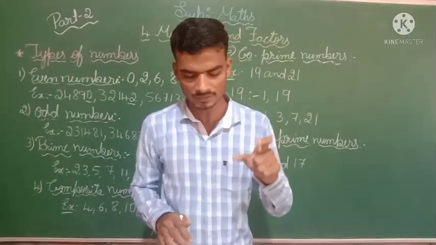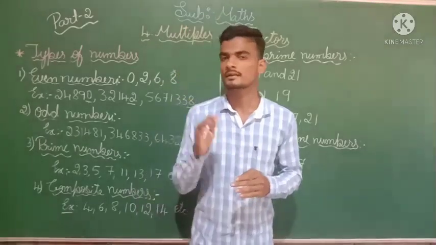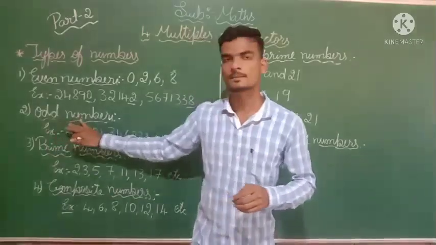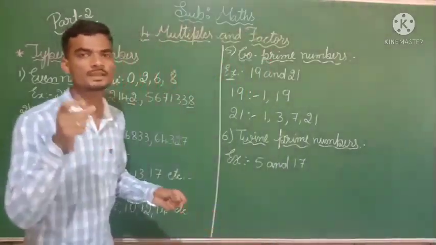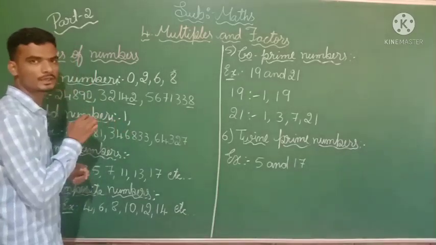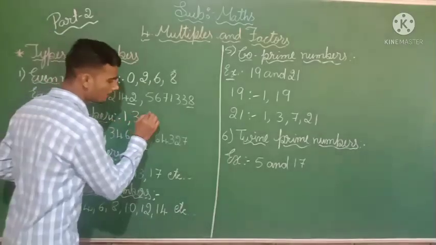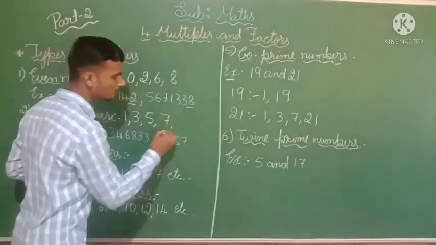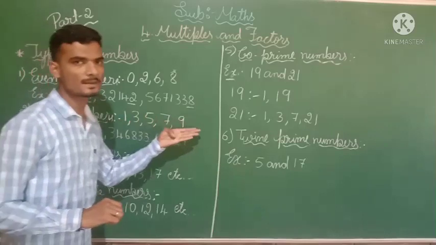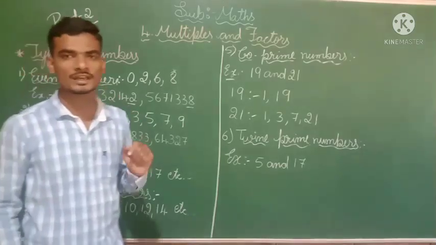Then a number ending with 1, 3, 5, 7, 9. For these types of numbers we call them odd numbers. See here, which digits should arise at the end of the number? Those are 1, then 3, then 5, 7, 9. The number should end with one of these digits. Then for those numbers we call them an odd number.